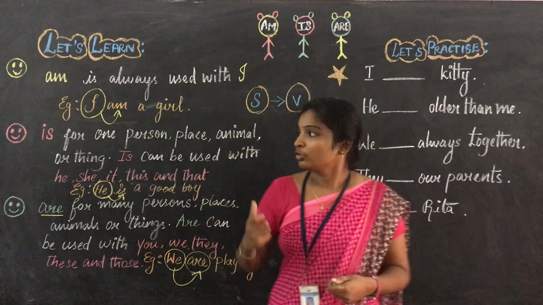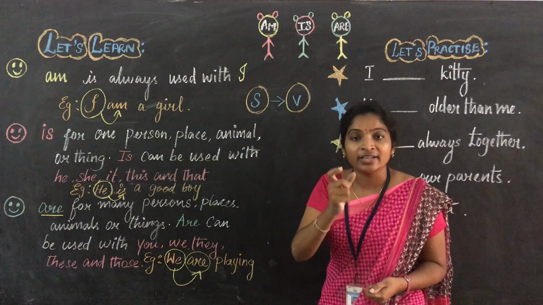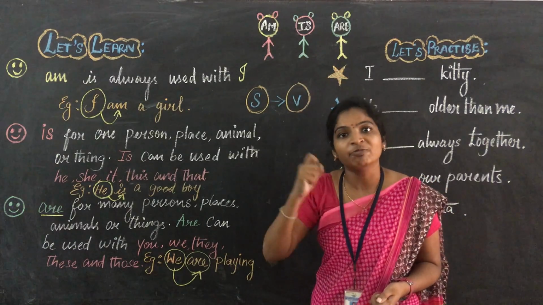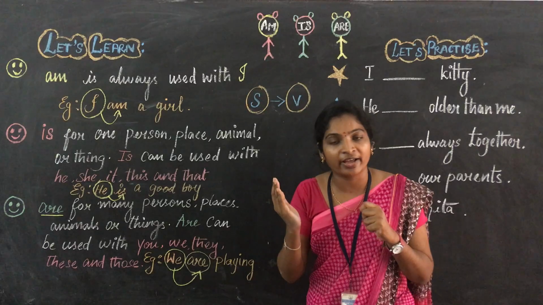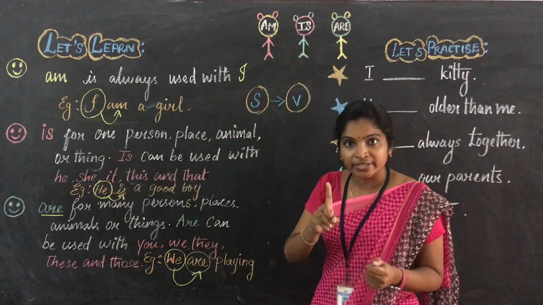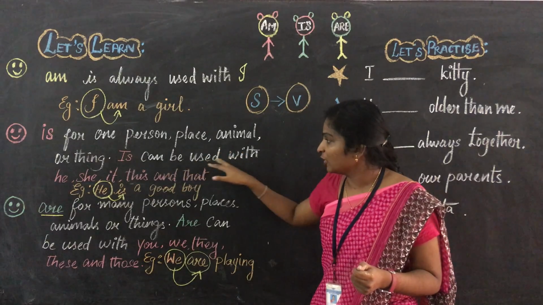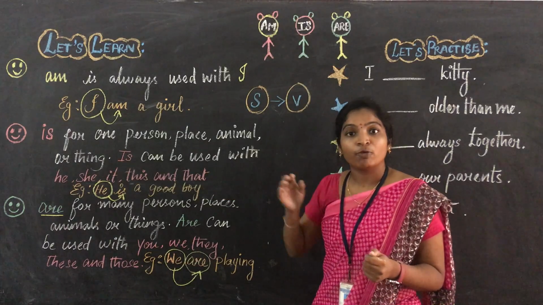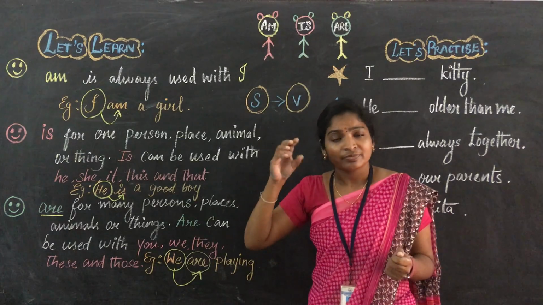Again, I will recall for you. You just see here, "am" is always used with "I". "I" is a singular subject. Next to "I", what do we have to write? "Am" we have to write. That is a singular verb. Come to the second statement. "Is" is for one person, one place, or animal or thing. "Is" can be used with he, she, it, this, and that. For the singular subject, what do we have to write? We have to write the singular verb.